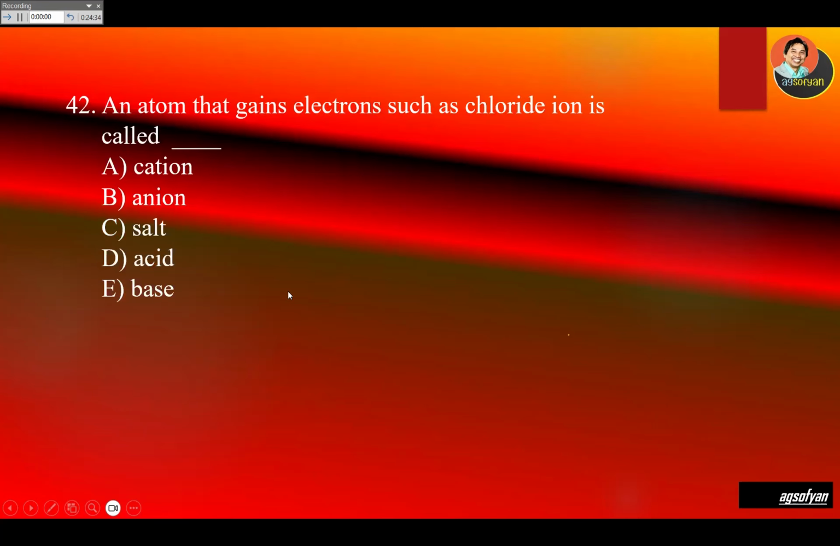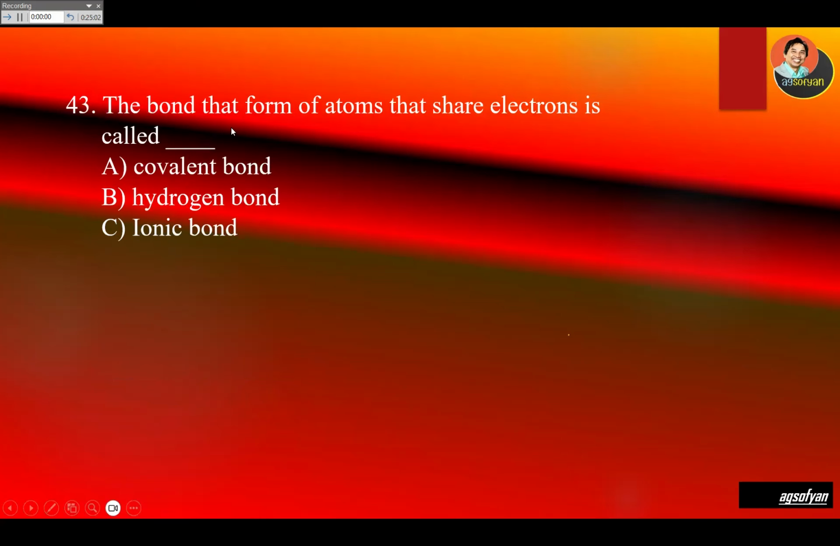An atom that gains electrons, such as chloride ion, is called A, B, C, or D. So when an atom has additional electrons, it means that the atom becomes negative, and it's called an anion. So chloride is a negative ion.